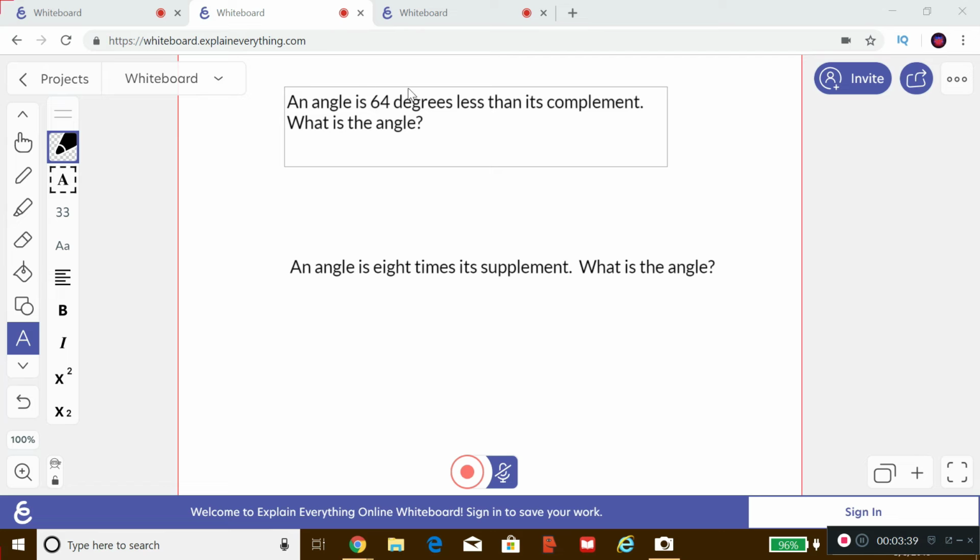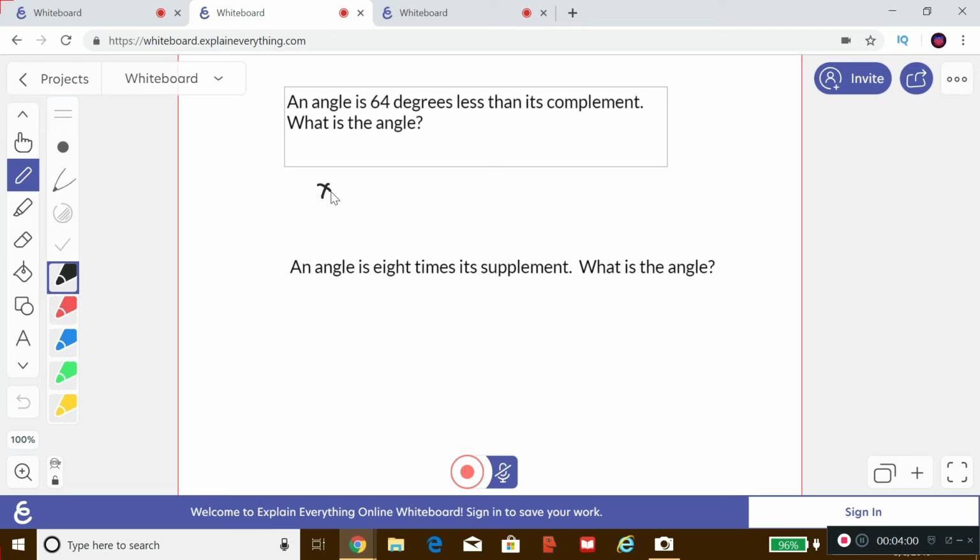So, we have this question, right? An angle is 64 degrees less than its complement. What is the angle? Now, if you watched my video on algebra, you would have a breeze with this, hopefully. Because if it's 64 degrees less than its complement, one of them is x plus 64. That's its complement. And then the angle is just x.